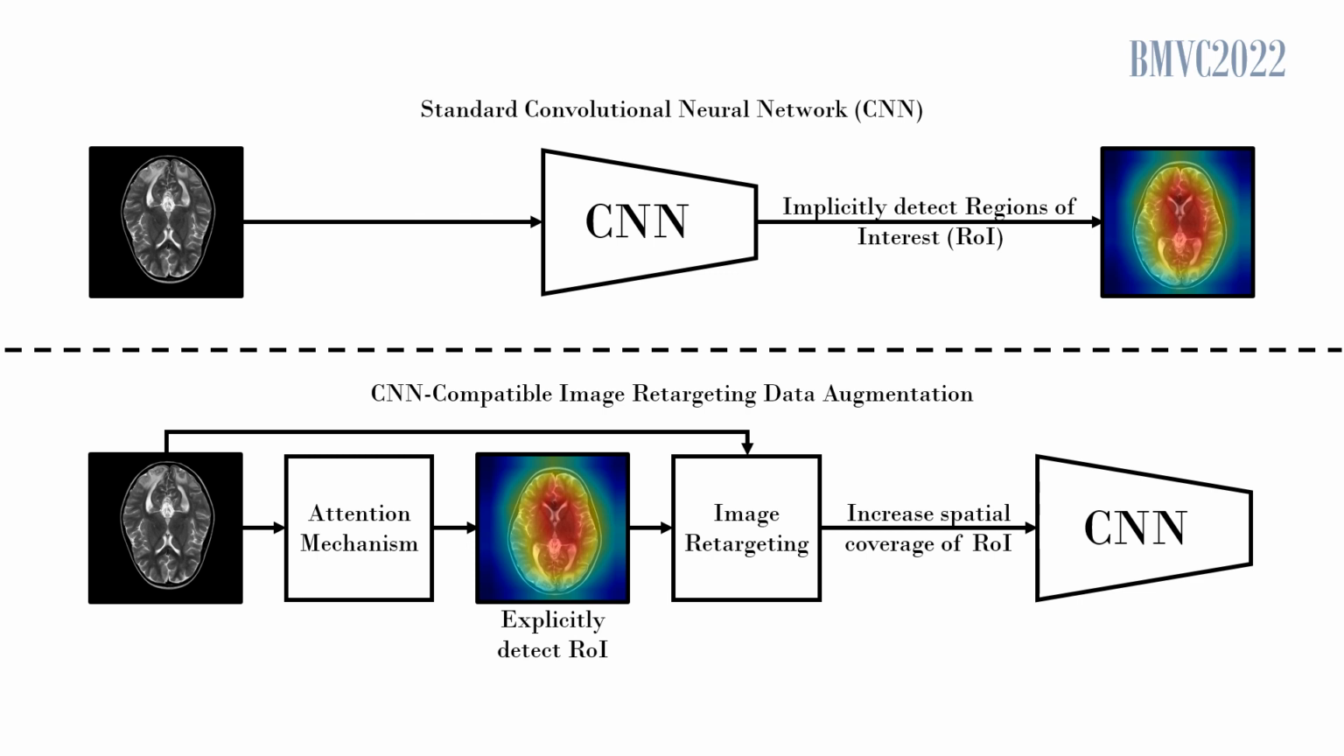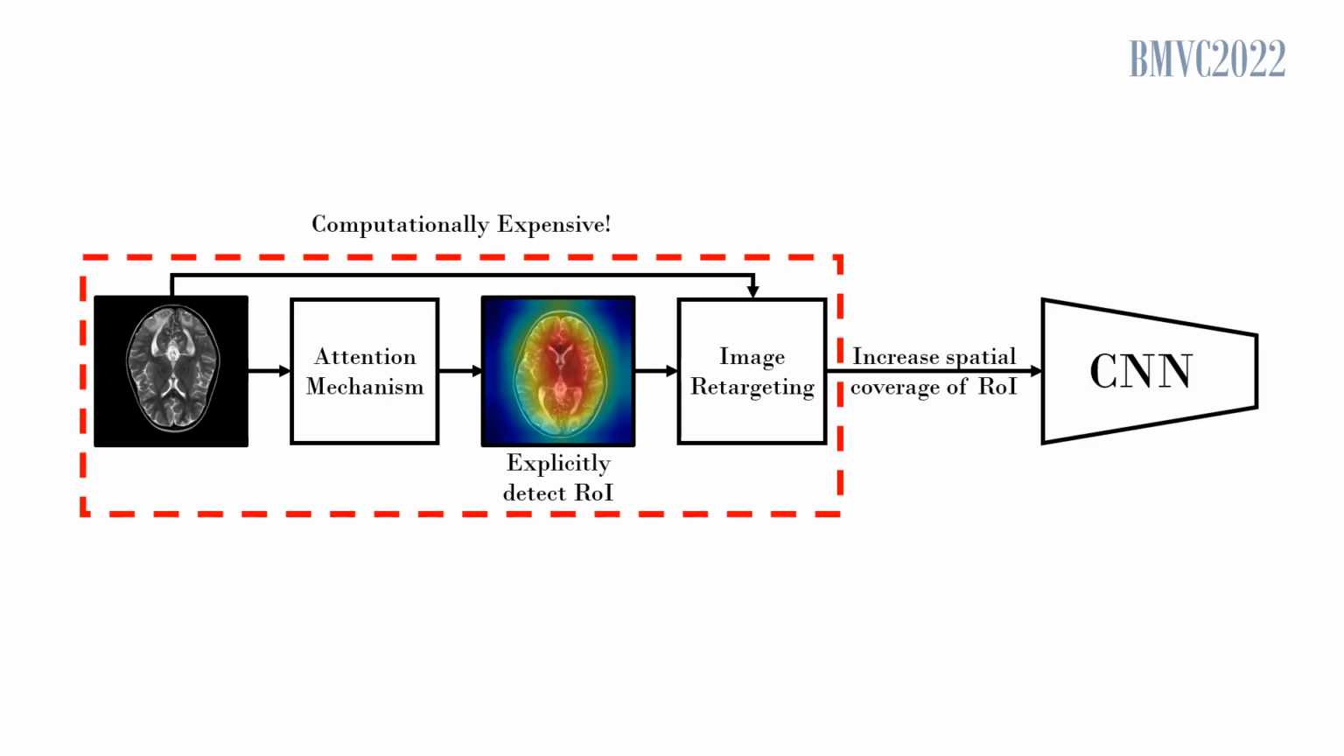Identifying regions of interest in images is vital for solving various computer vision tasks. Convolutional neural networks, CNNs, implicitly detect these regions. Per contra, CNN-compatible retargeting-based data augmentation approaches explicitly detect task-critical regions and enhance their spatial coverage. Retargeting-based data augmentation approaches identify and reduce the noise and variations in the data while training and testing a CNN.